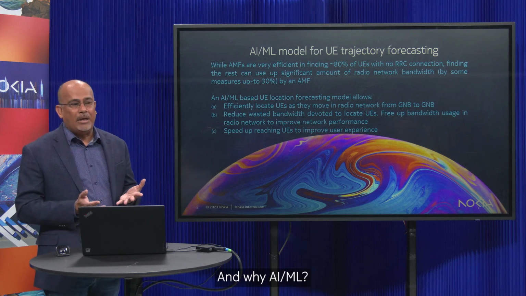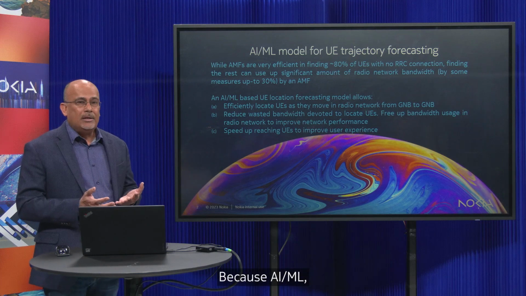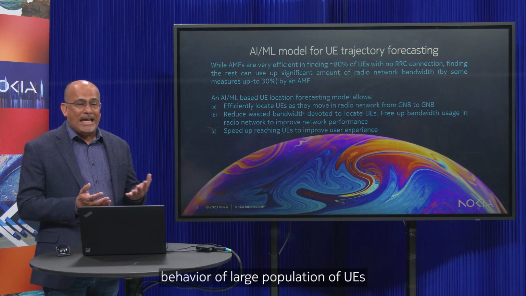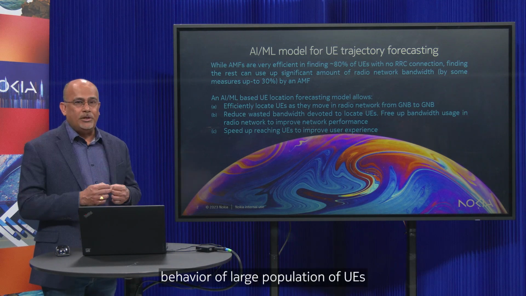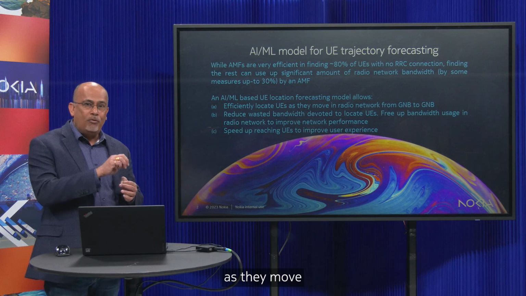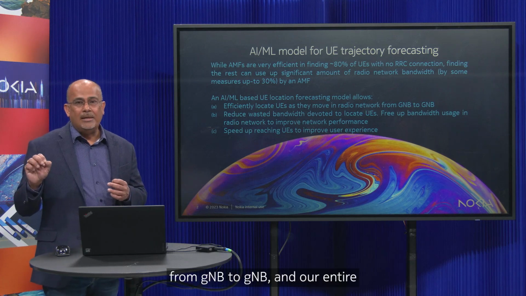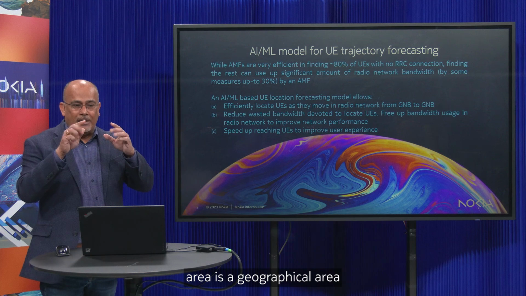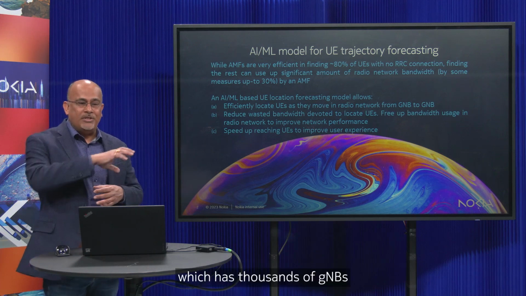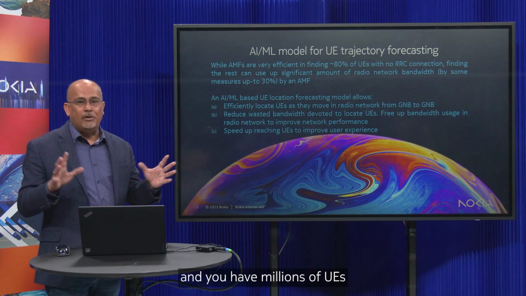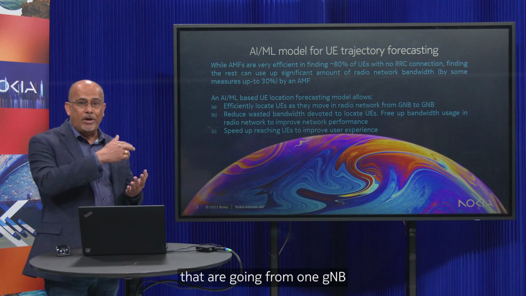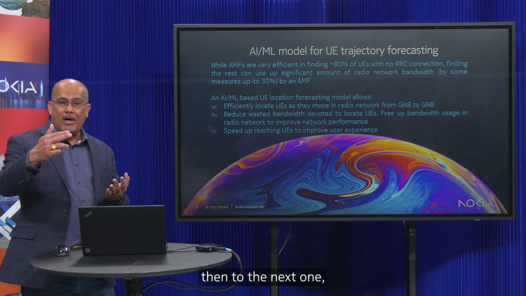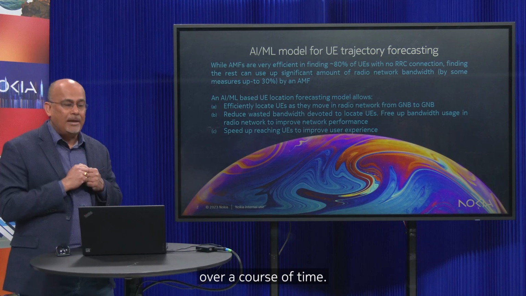And why AI/ML? Because AI/ML has the ability to classify behavior of a large population of UVs as they move from G node B to G node B. Our entire geographical area has thousands of G node Bs, and you have millions of UVs going from one G node B to another, then to the next one, over the course of time.